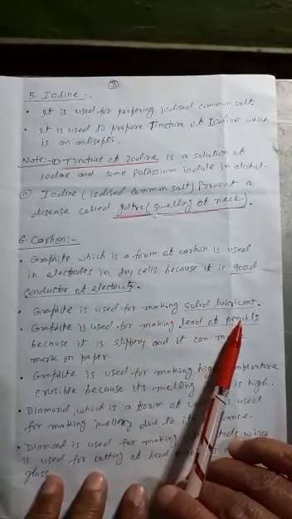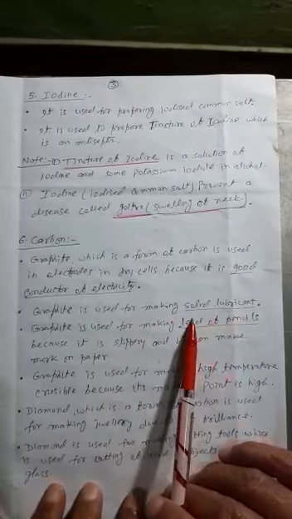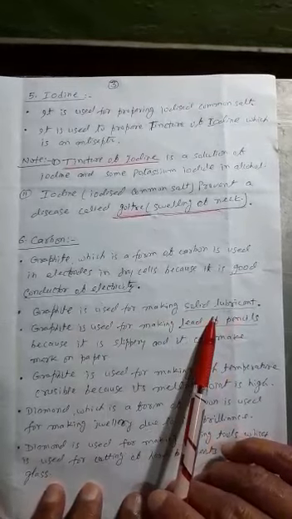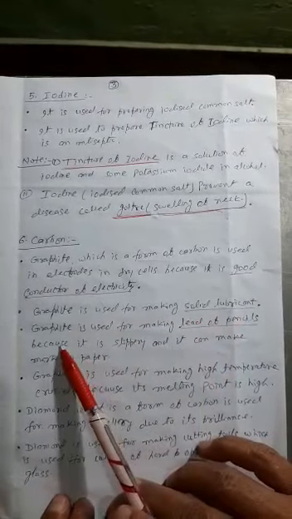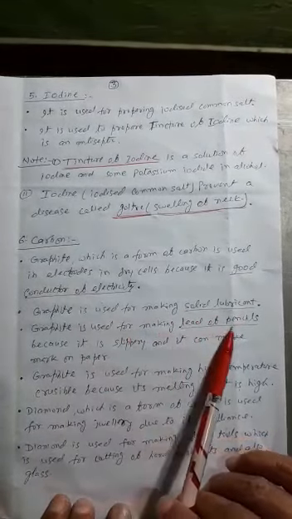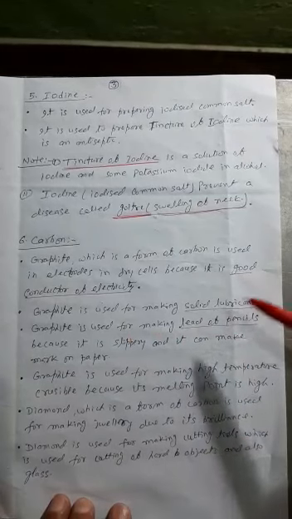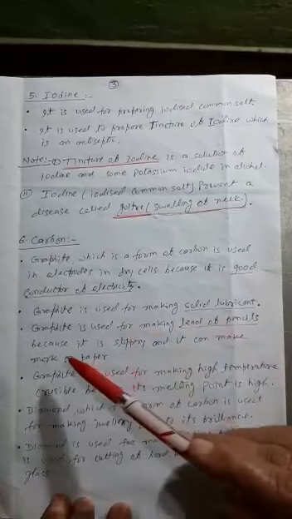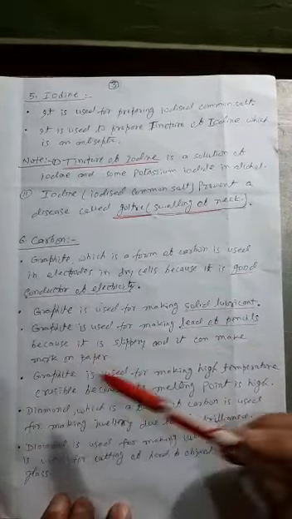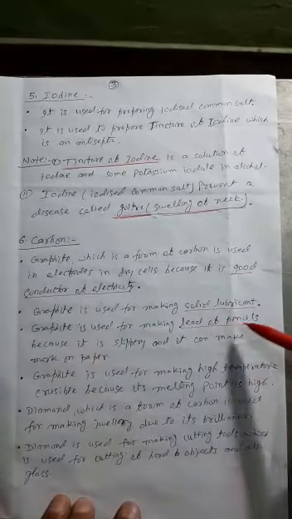Different types of lubricants are used. Here powdered graphite is used as a solid lubricant. Graphite is used for making the lead of pencils. We write with pencils and that lead which marks on the paper is made of graphite. And here, why is graphite used as the lead of pencils?